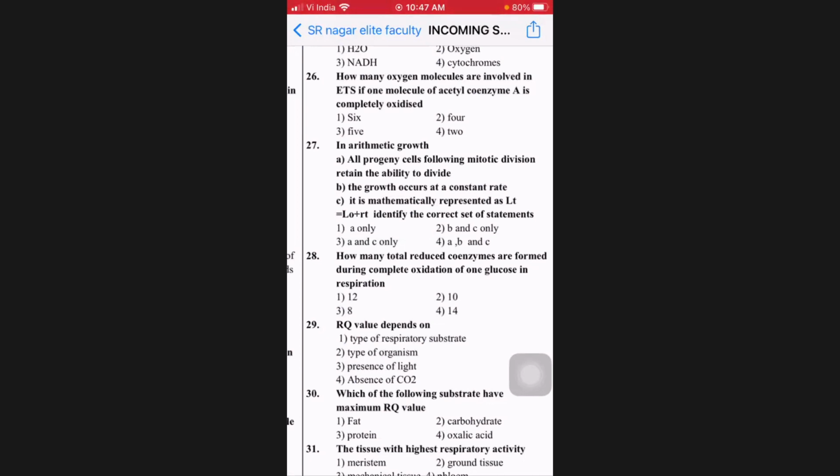Then 27th, in arithmetic growth, do all progeny cells undergo divisions again? No, sir. Only once. The growth occurs at a constant rate. Yeah, that is okay. Then it is mathematically represented as Lt = L0 + rt, correct? So identify the correct statements. How many are correct, Nana? Then B and C. So the answer is 2.